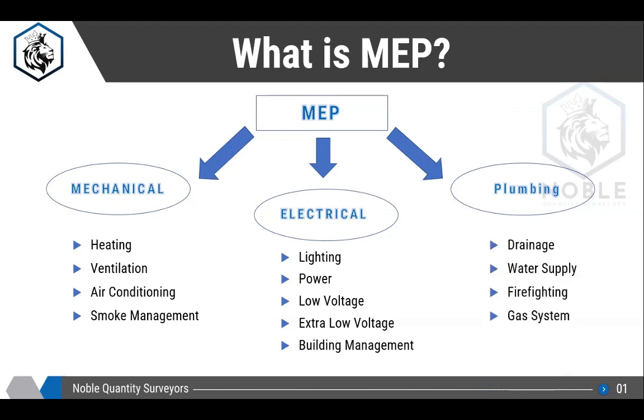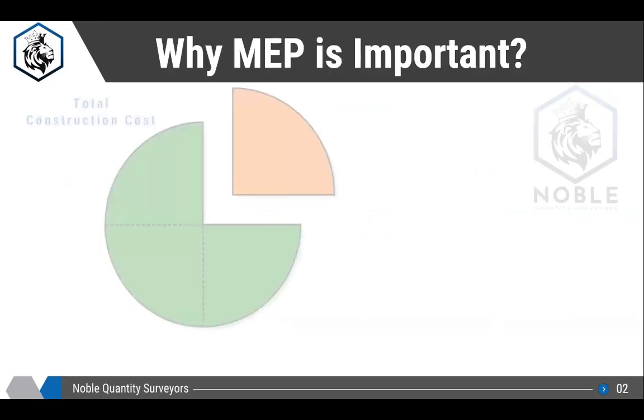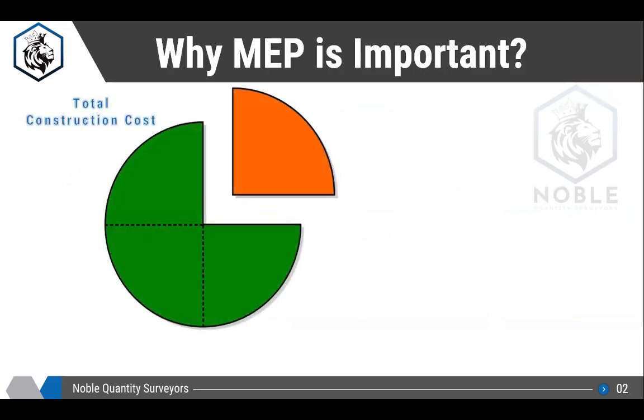The last one is plumbing, which includes drainage, water supply, firefighting, and gas system. We all know what drainage and water supply are. Firefighting is a protection system which will be provided to the building. And gas is an LPG or natural gas system. The next slide is, why is MEP important?